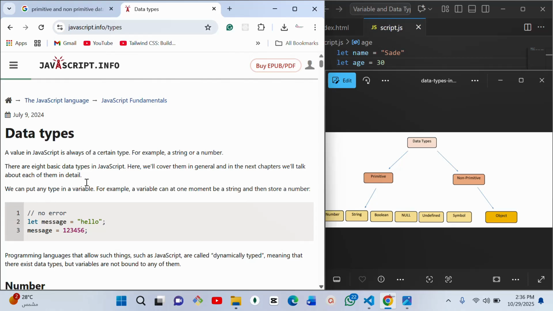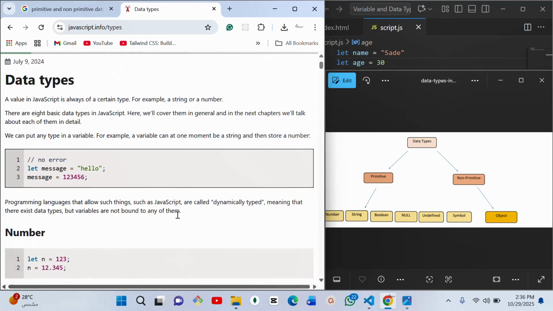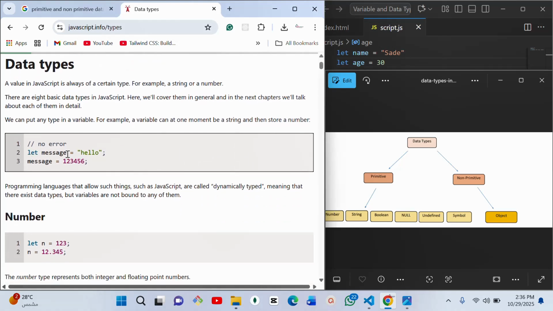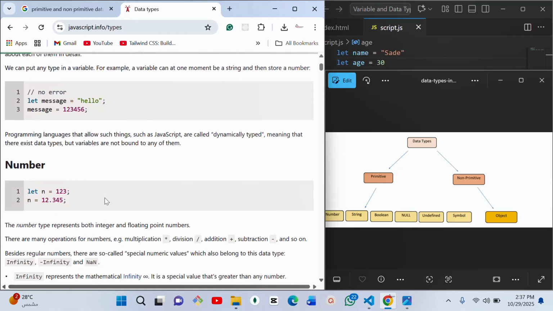So we can put any type in a variable. For example, a variable can at one moment be a string and then store a number. Let's say this variable message is hello. This is an example of a string data type. Then it comes down and reassigns another value to that variable using a number. Programming languages that allow such things are called dynamically typed, meaning that there exist data types, but variables are not bound to any of them. So you will know the data type you have assigned to your variable, but you can change it. You are not bound to stick to that, all right?